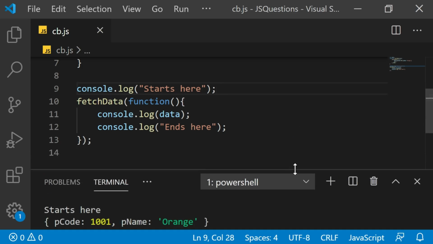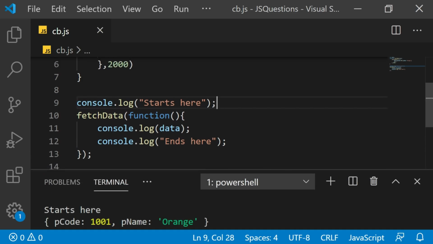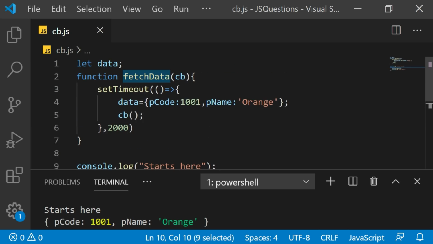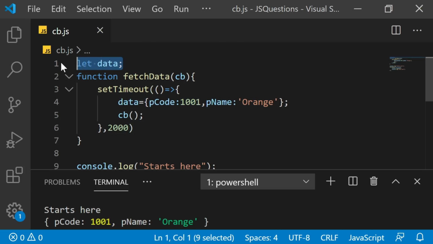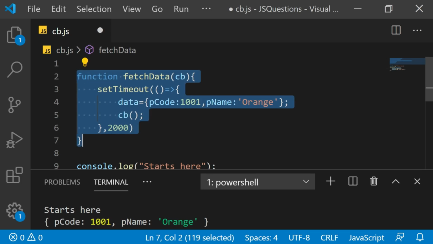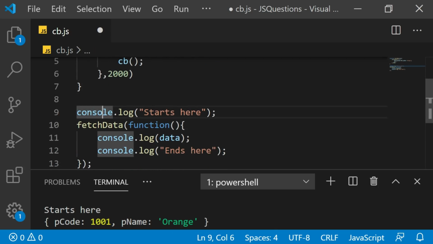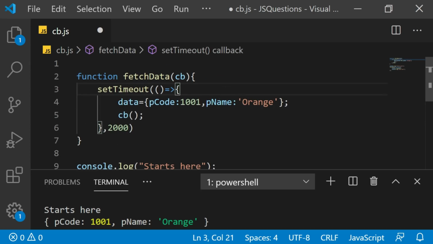This is the purpose of callback function, that because earlier the displayData was not waiting for fetchData to finish. So what we did, we just wrote the function as a parameter in fetchData. This is a very practical example. The only thing is, instead of this data assignment, you can have an API call. In fact, we may not have this data here in the same scope. Assume that this fetchData does not belong to you. That is, you are writing just this calling of fetchData, but fetchData is written by some server-side programmer.